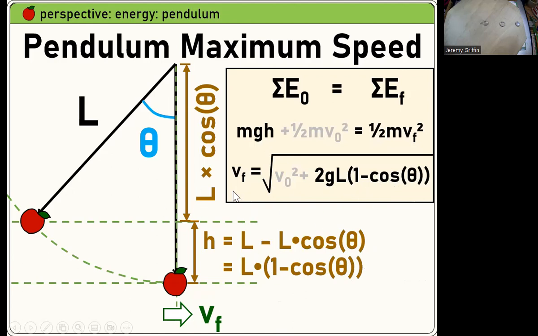And one more detail, which is this gray text. Now the gray text is if you push off, right? So what if you don't start from rest? If you start from rest, you just scratch out the gray part. What if you do push off? Well, V final can't be V initial plus the square root of 2GH. You have to take the square root of it and throw the V initial squared inside. So it plays out like that. Common mistake to make in this class.